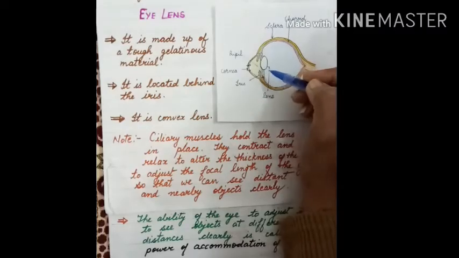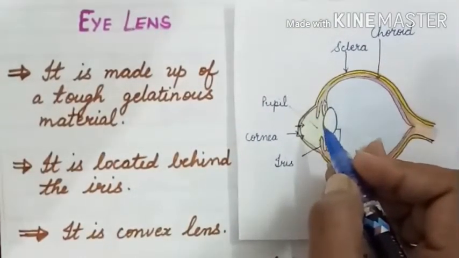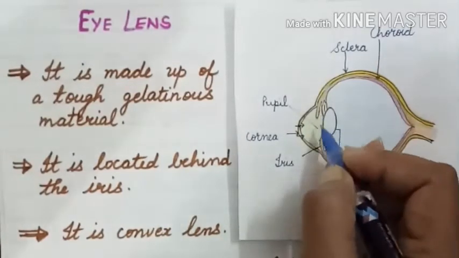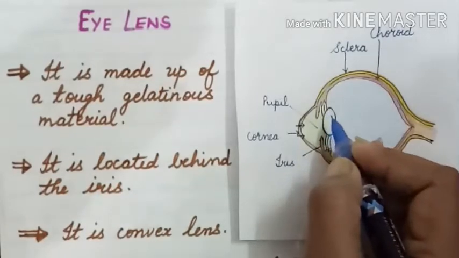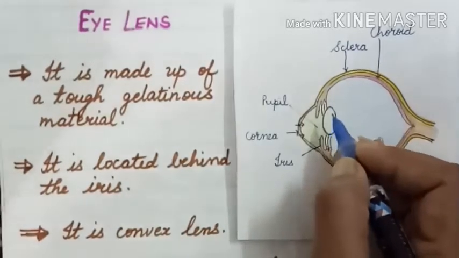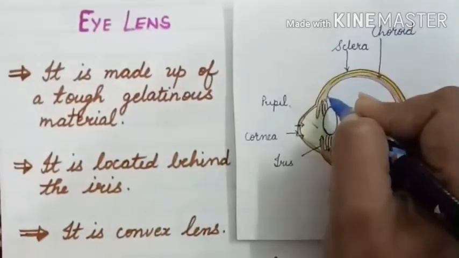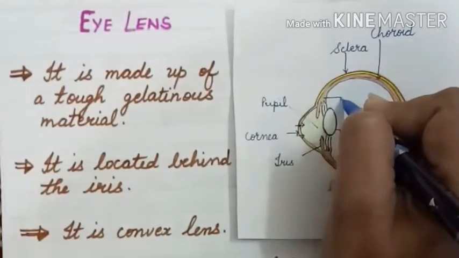Here I would like to tell you one important fact, that this lens is held in position by the ciliary muscles and suspensory ligaments. You can see in the picture this orange part, finger like structure.